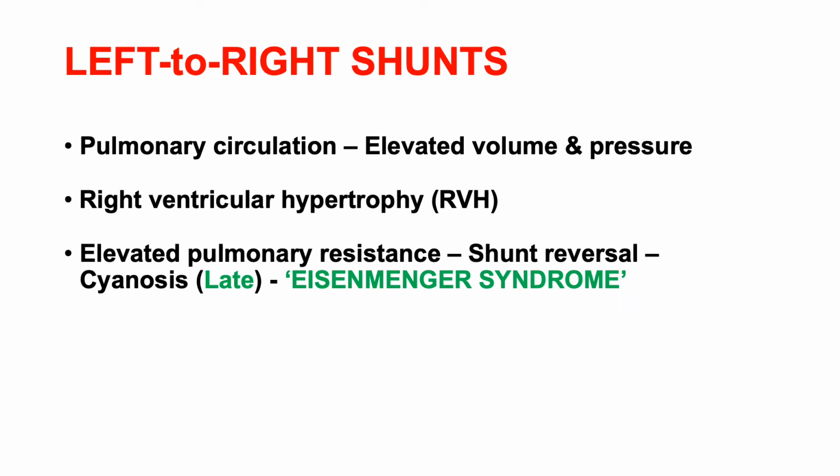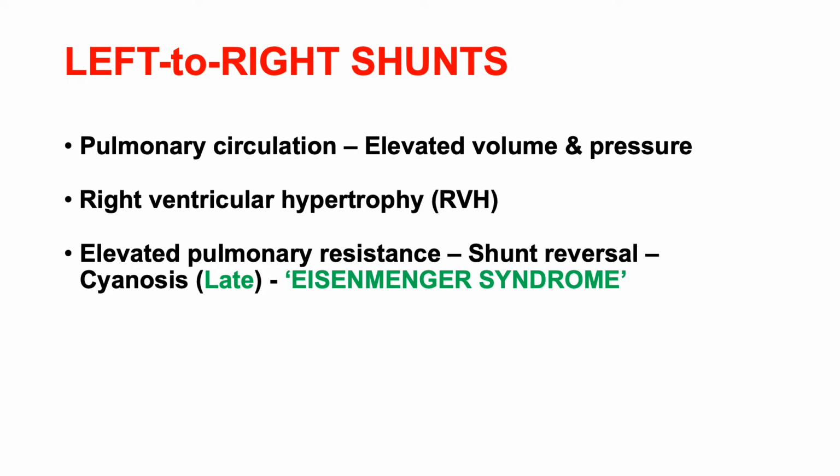Next, the first category, that is the most common category, is left to right shunts. The word shunt means an abnormal path for the flow of blood. So instead of choosing the conventional path, now blood has chosen a different path for its flow. So that is what we mean by a shunt.